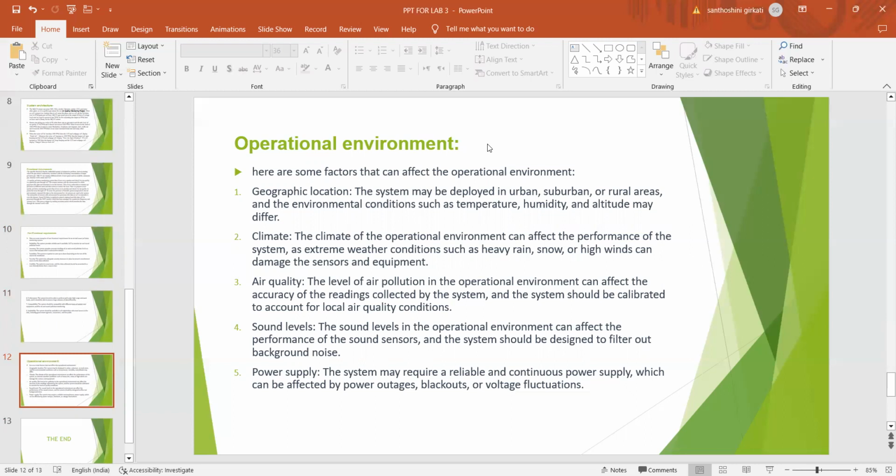Air quality: the level of air pollution in the operational environment can affect the accuracy of the readings collected by the system, and the system should be calibrated to account for local air quality conditions. Sound levels: the sound level in the operational environment can affect the performance of the sound sensors, and the system should be designed to filter out the background noise. And in the end, the power supply: the system may require a reliable and continuous power supply, which can be affected by power outages, blackouts, or voltage fluctuations.